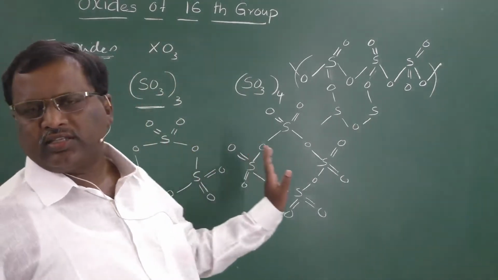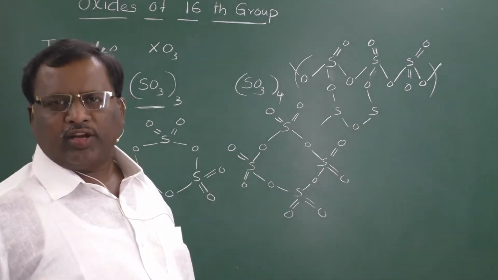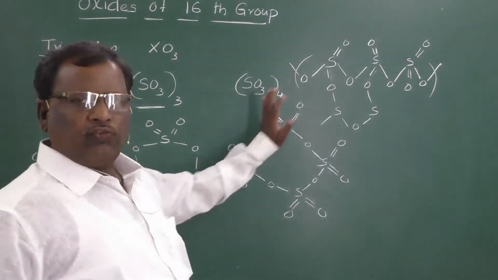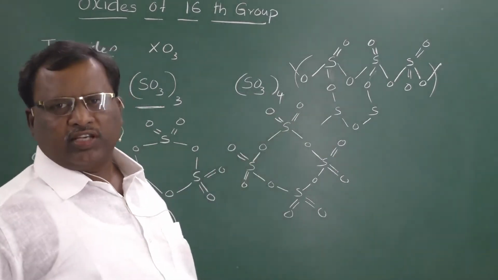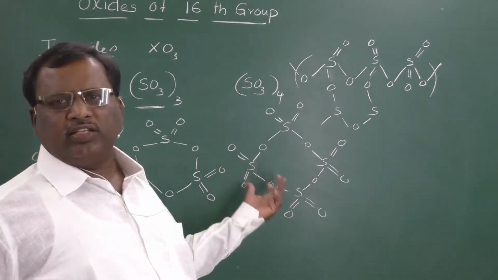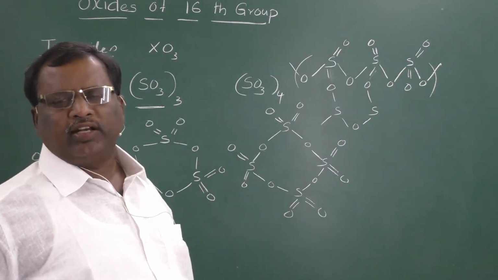So these are the structures of sulfur trioxide. The remaining trioxides which are in solid state also form similar types of structures. In place of sulfur we have to keep selenium for selenium trioxide, tellurium for tellurium trioxide, and so on.